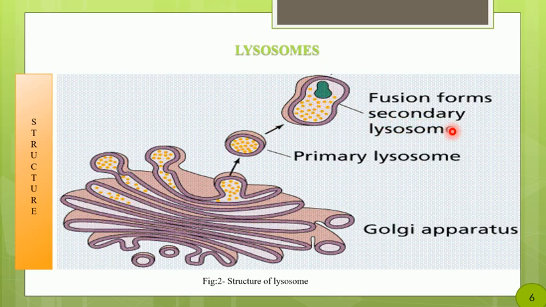So in this picture you should understand the difference between primary and secondary lysosome. Primary lysosome is that structure which is developed from the Golgi apparatus, whereas secondary lysosome means some body, like some food particle, bacteria or some liquid particle, fused with the primary lysosome.